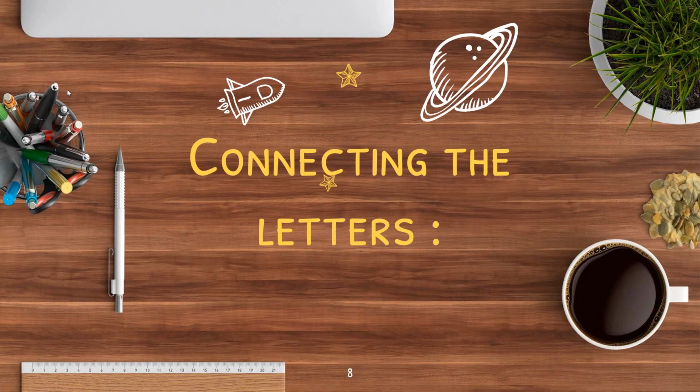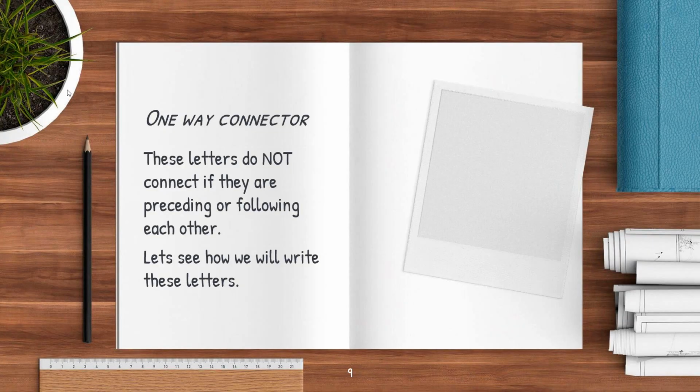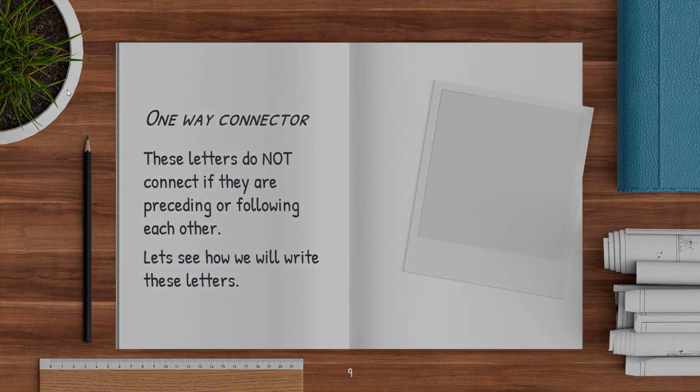Now, let's talk about connecting these letters and why we are calling them a one-way connector. These letters do not connect if they are preceding or following each other. That's why we call them a one-way connector. Let's see how we write them.